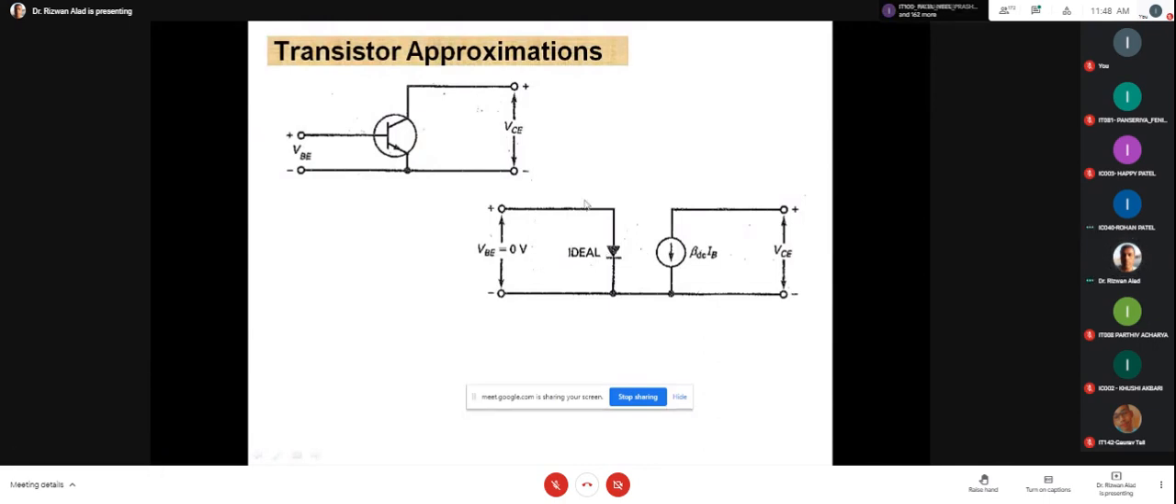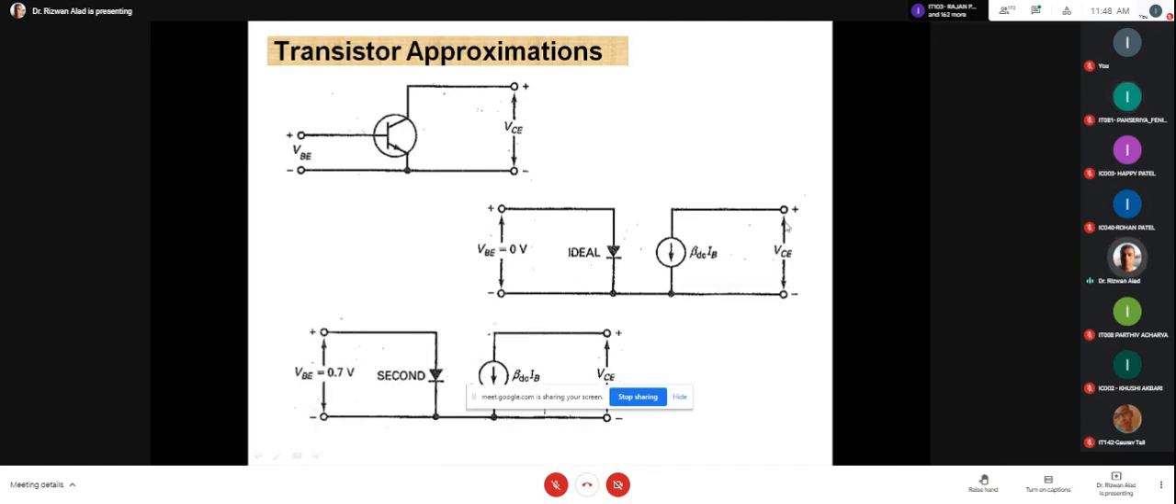Tell me yes or no. Yes, sir. What is the second approximation? The second approximation is also a similar figure.